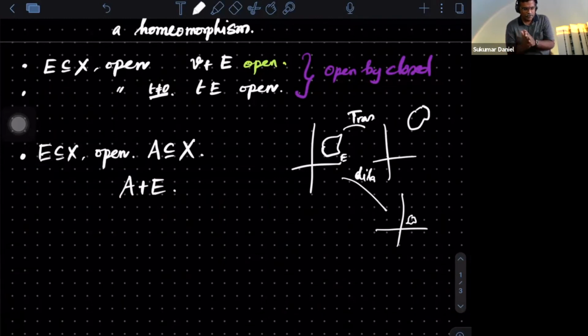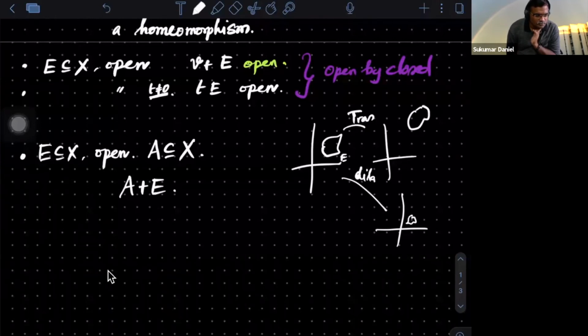Is the question clear? E is an open set and A is some set. We have already defined what is A plus E. Can I say something? Of course, the obvious question is: is it open? If it is open, why? That you can think. So if you know the reason why it is also open, then you can say yes.